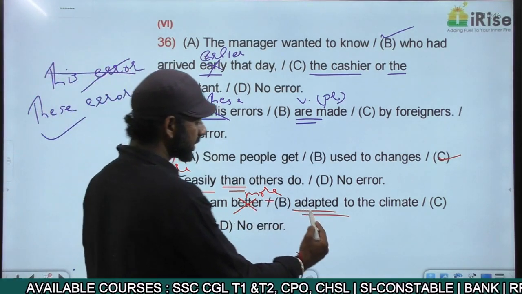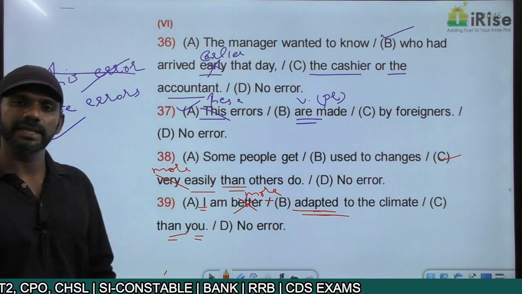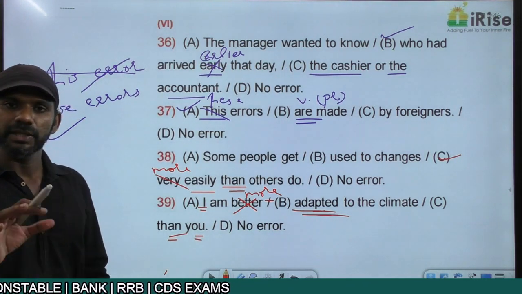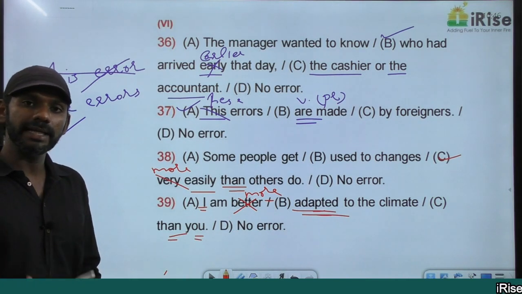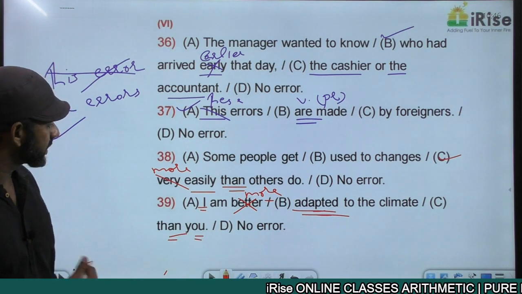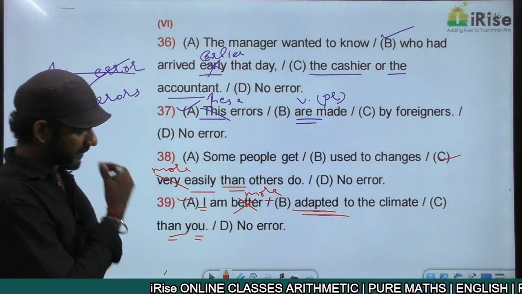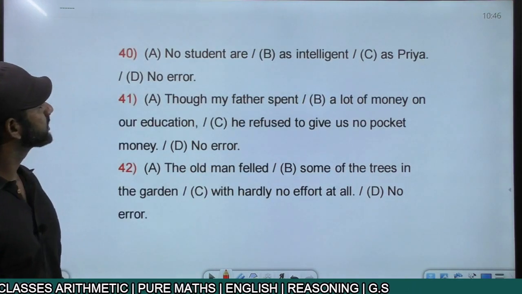More adapted is a comparative degree adjective followed by than. Two entities are there. The meaning of this statement is you are adapted to the climate, I am more adapted to the climate. That's the meaning of this statement. The error in this sentence is in part A. Clear? Come to the next one.